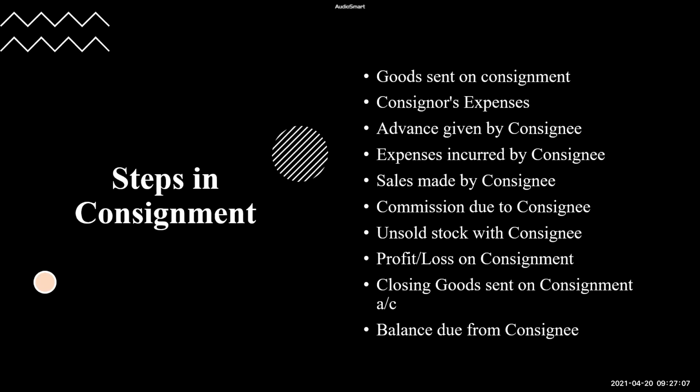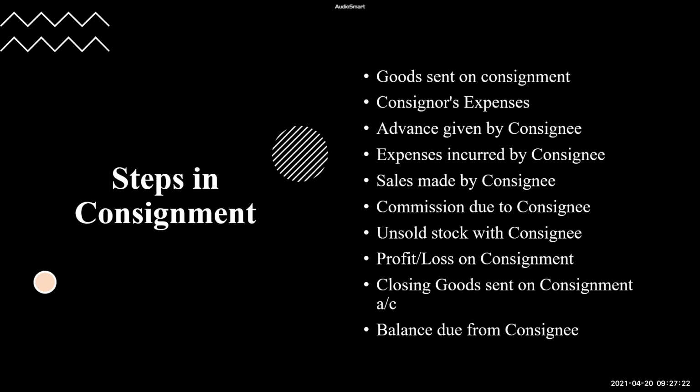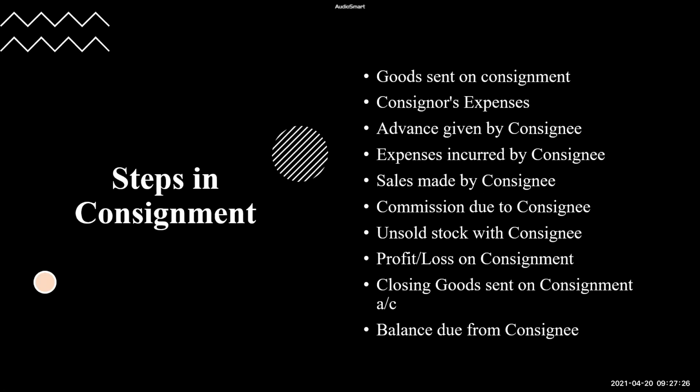So the one who is paying, for him it is called as bills payable. For the one who is receiving, it is called as bills receivable. So if consignee is giving advance in the form of a bill, for consignor, we will call it as bills receivable because he is going to receive. For consignee, we will call it as bills payable. Right? So our step number 3 is consignee will give the advance.